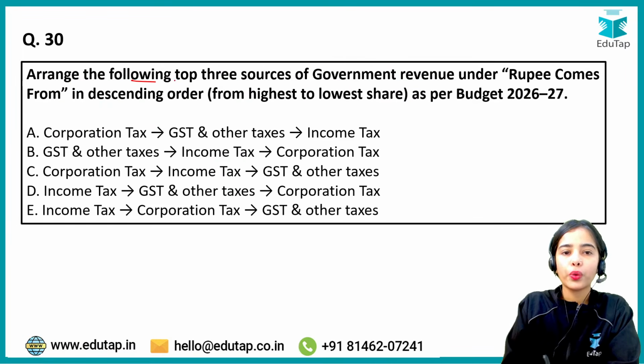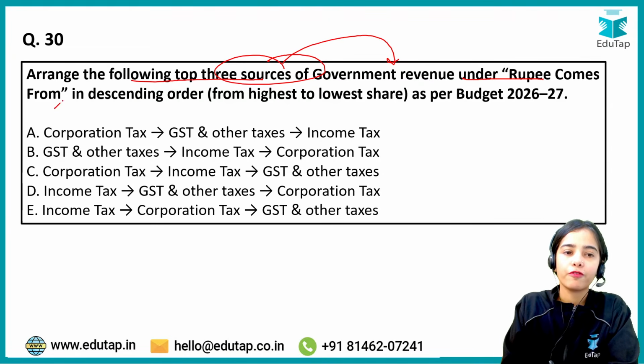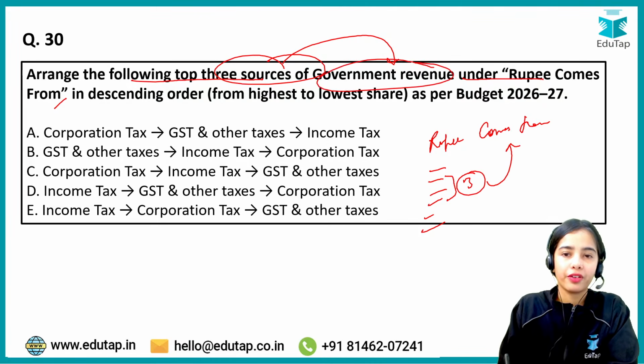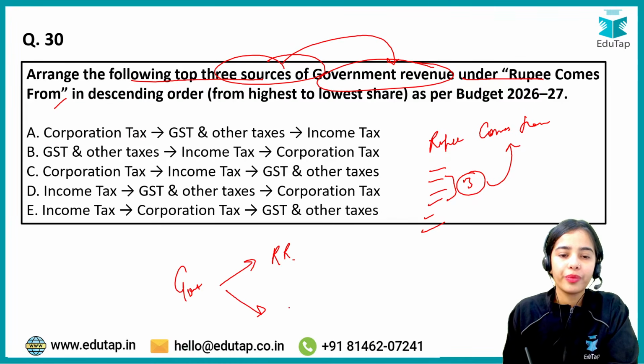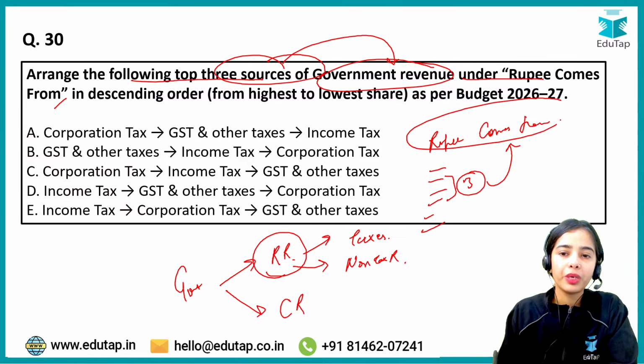Next is: arrange the following top 3 sources of government revenue under where the rupee comes from. So the rupee comes from various areas. What are the top 3 areas from which the rupee comes under the government revenue? So the government gets the revenue receipts, and the government gets the capital receipts. Under the revenue receipts, there are taxes and non-tax revenue. Right? So the rupee comes from the revenue receipts.